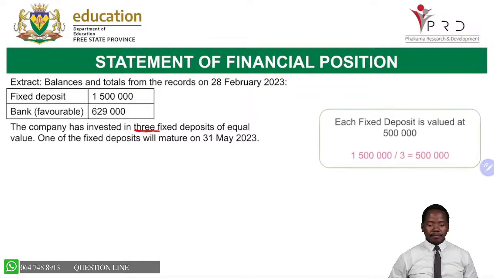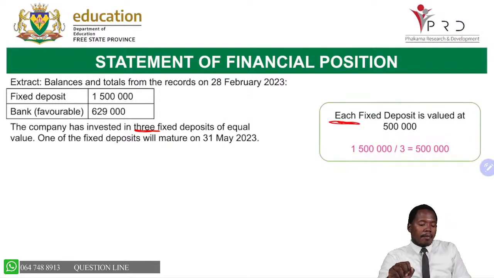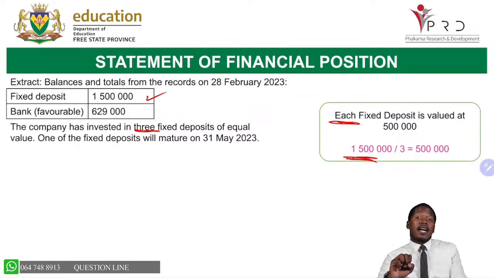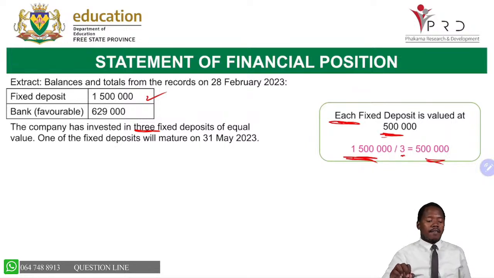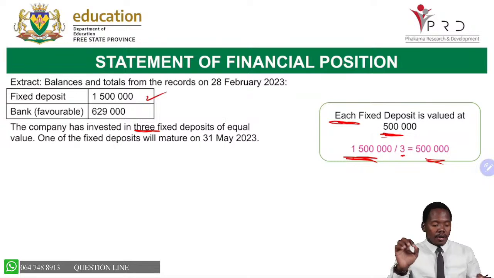Let's look at that. First thing you need to do, you need to remember that our fixed deposit is 1,500,000, and there are three fixed deposits of equal value. So we divide by 3 to know how much each fixed deposit costs. Then we find each fixed deposit costs 500,000. The reason why we're dividing is because we need to know the value of the fixed deposit that is maturing.